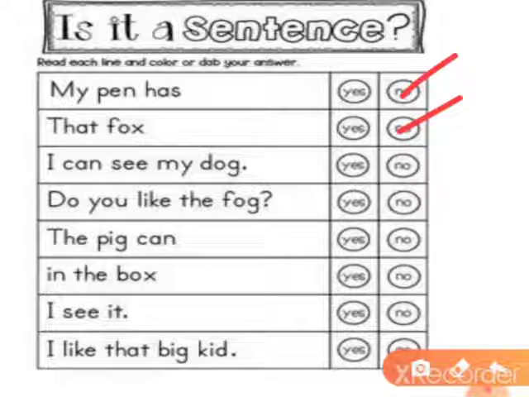So this is also a sentence. So I'm going to put a tick on yes. And see the fourth one, do you like the fog? And it gives complete meaning. So this is a sentence. Okay, I have done these for you. Now the remaining exercise, the remaining fill-ups, you have to do.